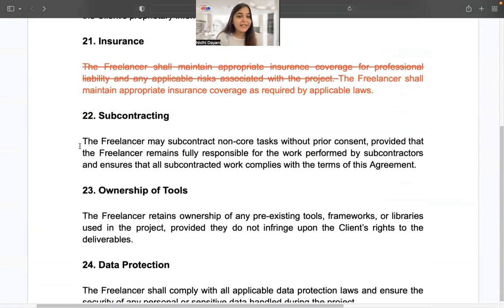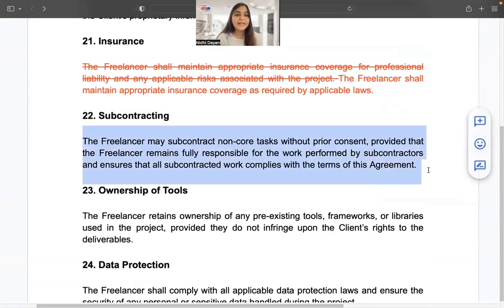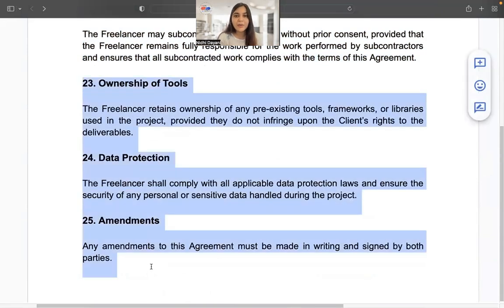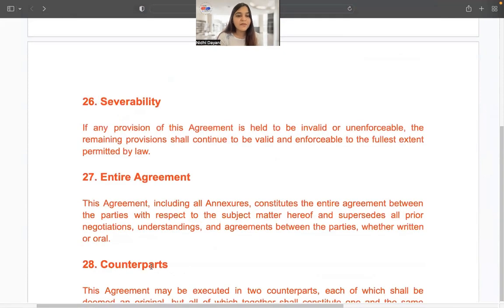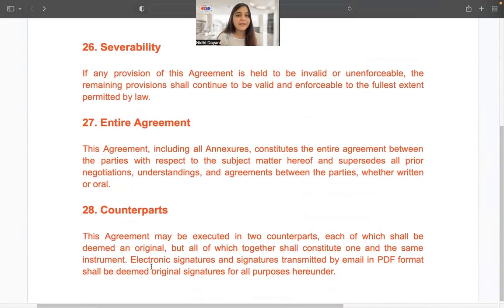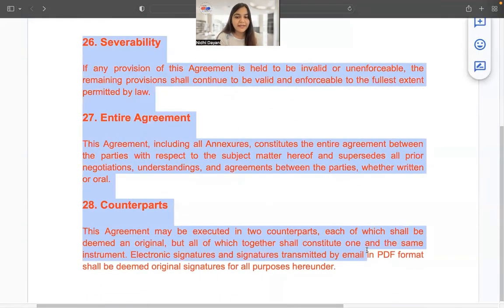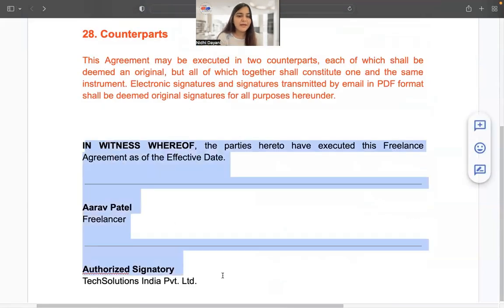In subcontracting, now if you see the change has been incorporated that the freelancer may subcontract non-core tasks without prior consent, provided that the freelancer remains fully responsible. Now, this gives flexibility to our client. Other clauses here are done correctly, so no change there. However, I've added a few clauses of severability, entirety of agreement, and counterparts. This I have done manually, and therefore it appears in red color. And finally, it's going to be signed by Mr. Arav and the authorized signatory of Tech Solutions.